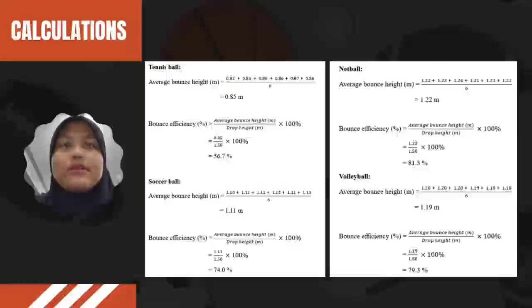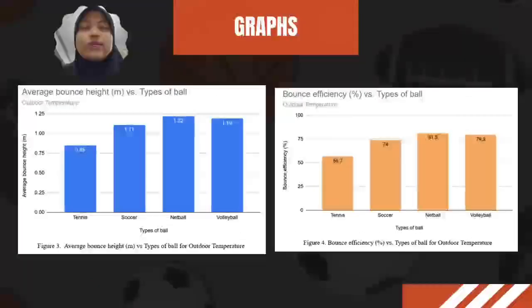Same calculation method as the previous results: we have to find the value of average bounce height for each of the balls and the bounce efficiency for each of the balls. These are the values that we got from the calculation. These are the graphs based on the results in table 2. The first graph is average bounce height versus type of ball for outdoor temperature. The second graph is bounce efficiency versus types of ball for outdoor temperature.